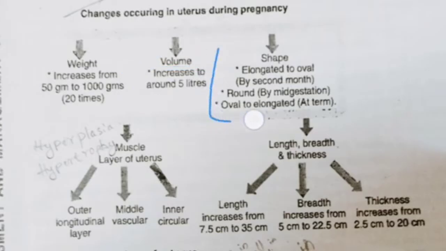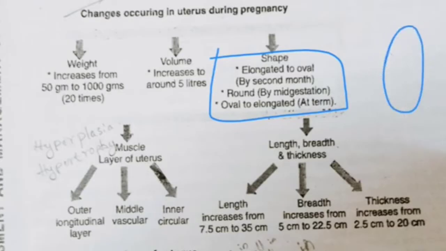Next, the shape of the uterus. At the very beginning stage, the uterus shape is like this. This is elongated, and from elongated it becomes a bit oval. That is around 2 months it becomes oval, and at the mid gestation, that is around 5th and 6th month, it becomes round, and again it becomes oval, and again to the elongated shape.